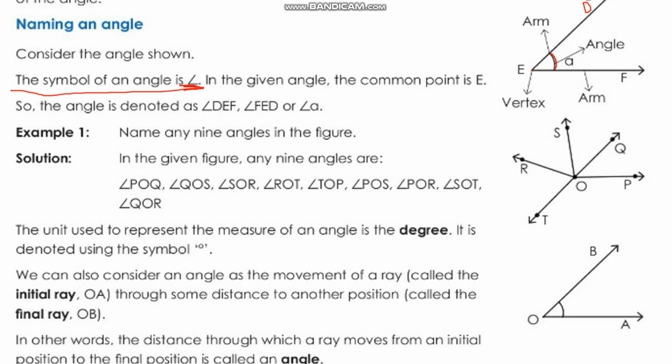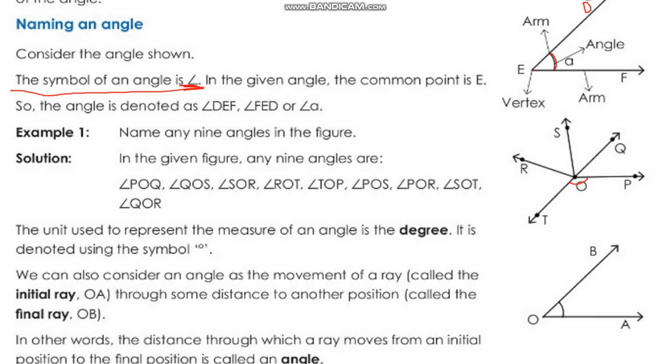Now children, let's discuss an example question. Example 1. Name any 9 angles in the figure. So here an angle figure is given. You have to name the angles from this figure. Check here, the points marked on these angles are P, O, T, Q, S, R. To name the angle, you have to take the point O also.